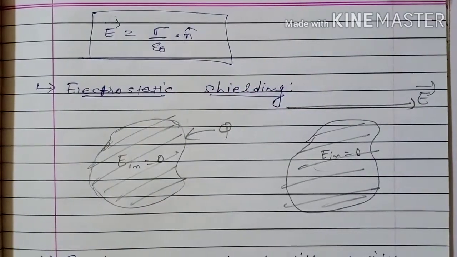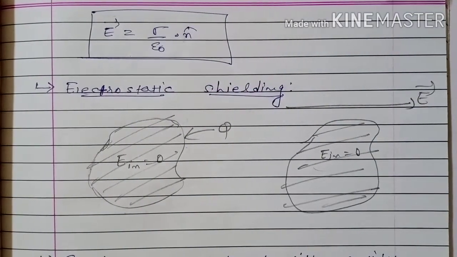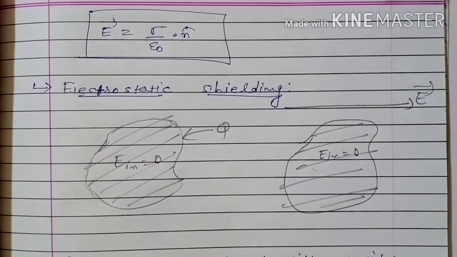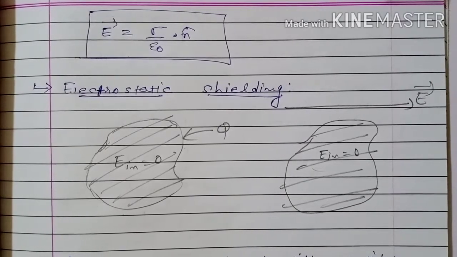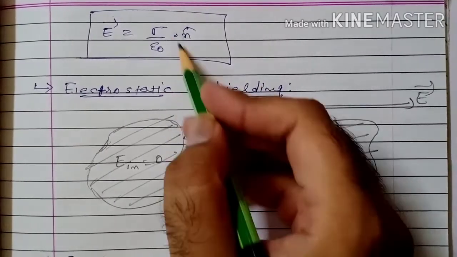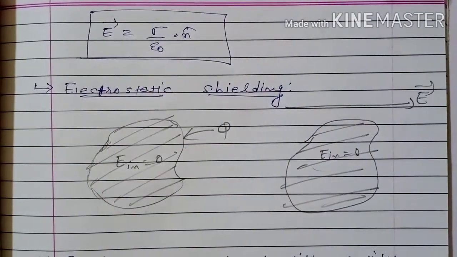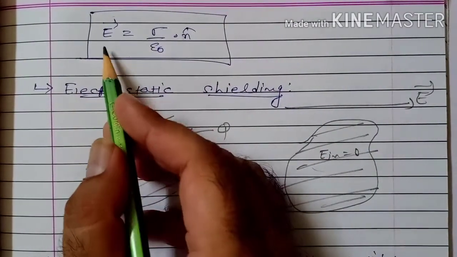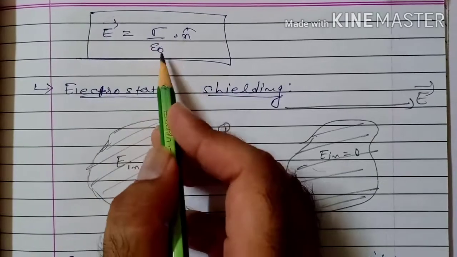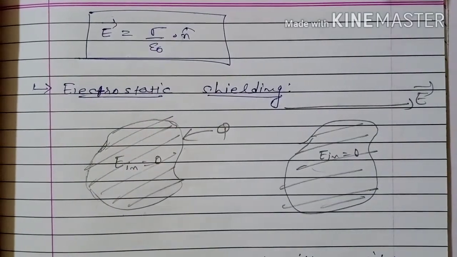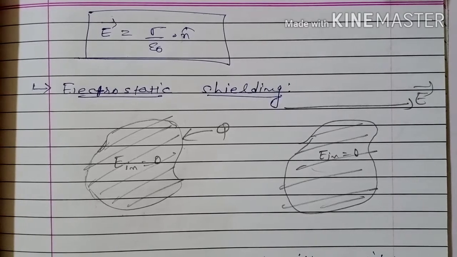Here we have taken positive charge, therefore electric field is away from the charge. If we consider negative charge, then instead of n cap we have to consider minus n cap. So electric field due to negative charge can be written as minus sigma upon epsilon naught into n cap. But in magnitude we can say that electric field on the surface of a conductor is sigma upon epsilon naught. And this formula we have already derived in the third application of Gauss's law.